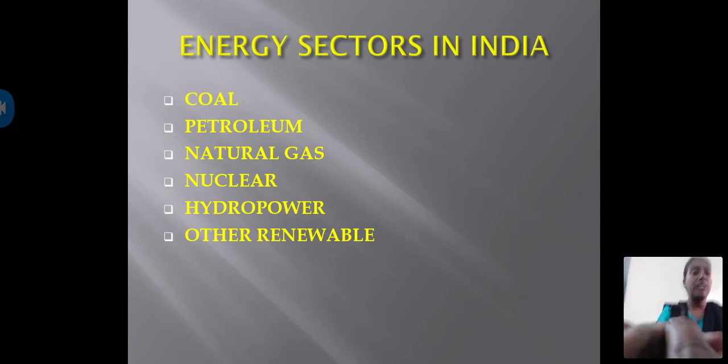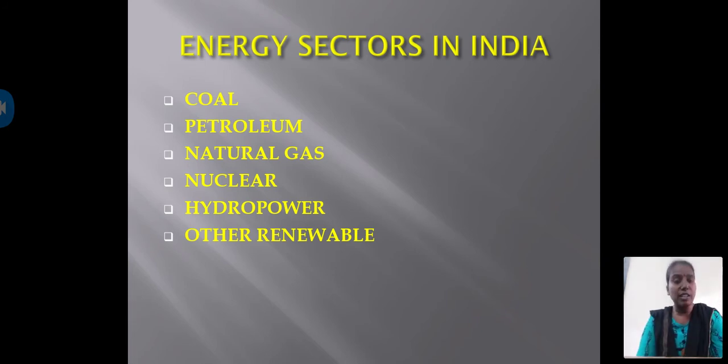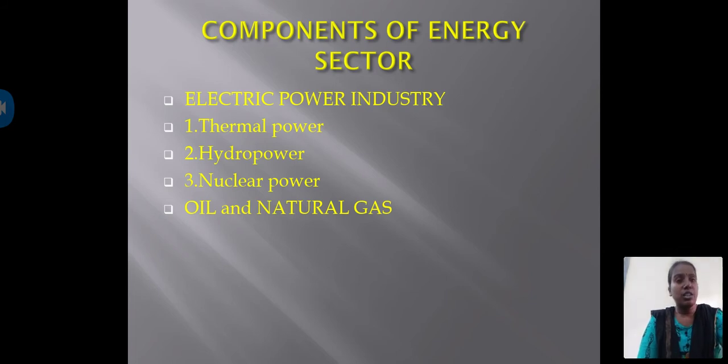energy sectors in India: coal, petroleum, natural gas, nuclear, hydropower and other renewable sources are the sectors from which we are preparing energy production. Coal, petroleum, natural gas, nuclear materials, hydropower and other renewable sources help in the preparation of the energy.